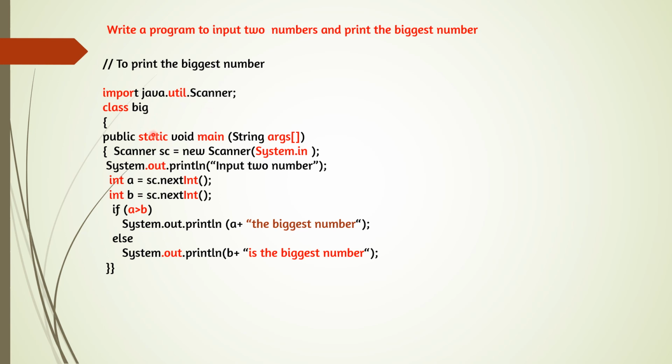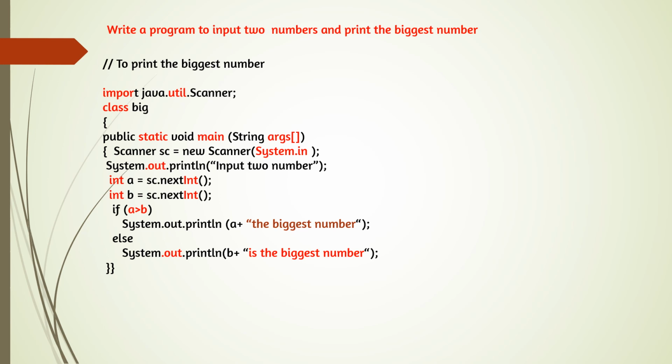So we have imported the Scanner class in the program and created the object for the Scanner class, and now we can input the numbers by using the Scanner class object. According to the question, we have to input two numbers. So here two variables should be there, int a and int b. So here int a is equal to sc.nextInt. The first number, whatever number you are giving, will be stored in a, and int b is equal to sc.nextInt. The second number will be stored in b.